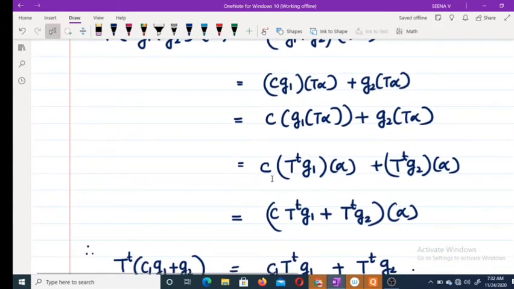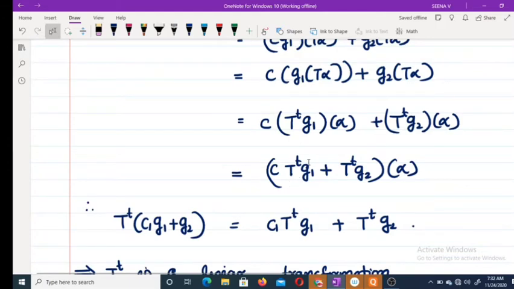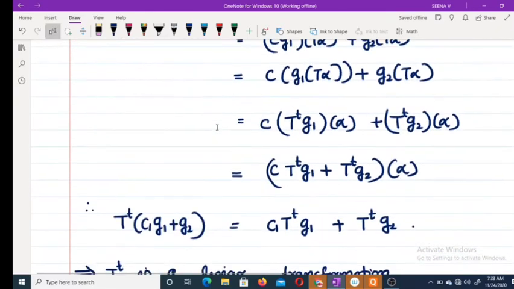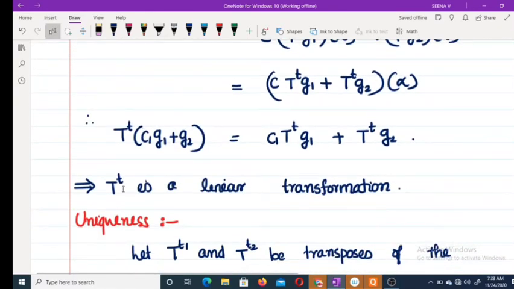That is C into T transpose G1 of alpha plus T transpose G2 of alpha, which is equal to C T transpose G1 plus T transpose G2 of alpha. Okay, therefore T transpose of C G1 plus G2 is equal to C T transpose G1 plus T transpose G2, because this is true for every alpha. Therefore, this T transpose is a linear transformation.